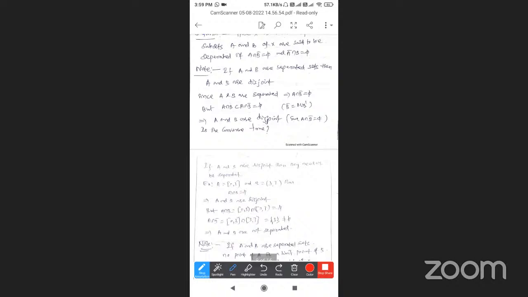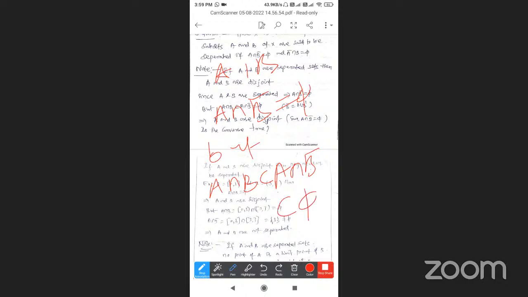If A and B are separated sets, then A and B are disjoint. A, B are separated, and what is the definition? A intersection B complement is equal to phi. But A intersection B is a subset of A intersection B complement, which is equal to phi, and so indirectly A intersection B is equal to phi. The sets are two different sets, disjoint sets, different, with no common elements.